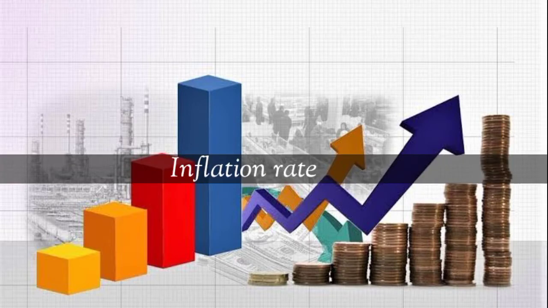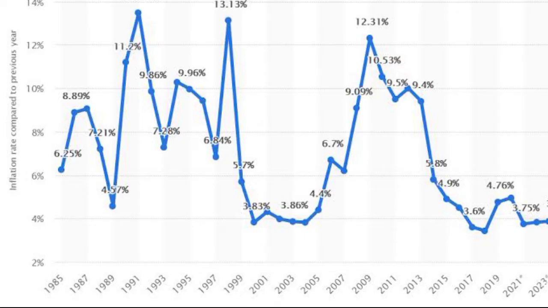Okay, let me see the inflation rates. We have the top three inflation rates, in 1991, 1998, and 2011. In 1991 we had a 13.4% inflation rate, in 1998 we had a 13.13% inflation rate, and in 2011 we had a 12.31% rate.